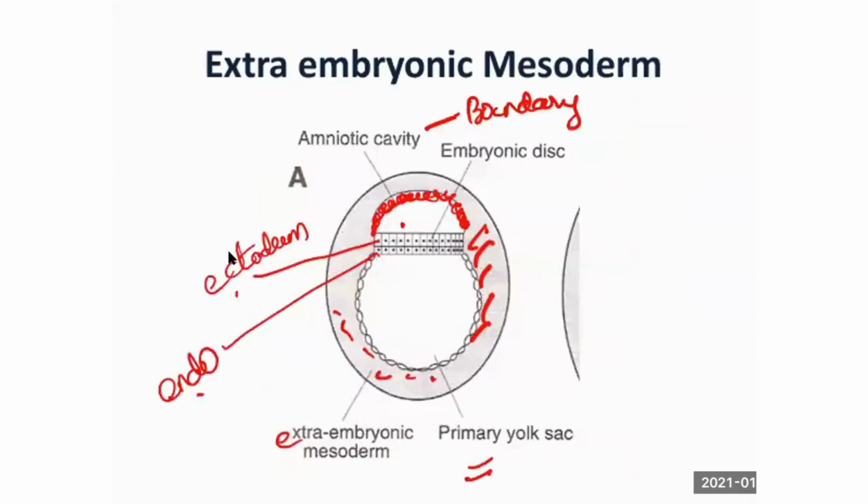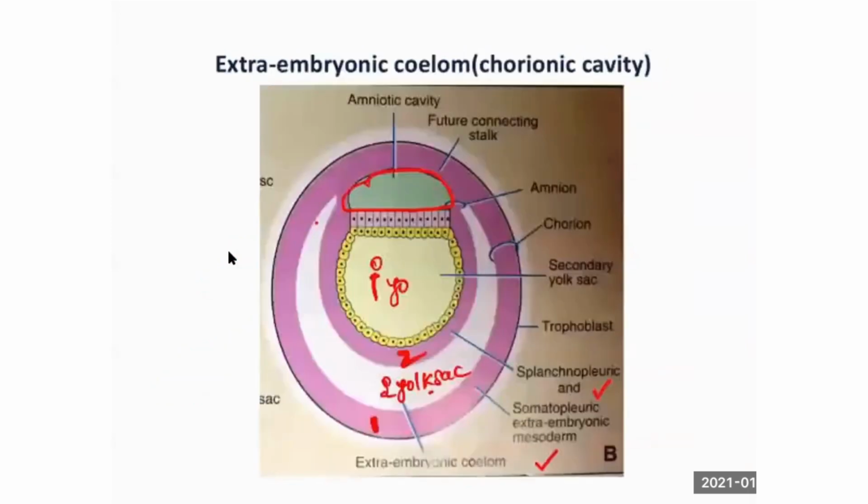Amniotic cavity boundary, you remember: epiblast, hypoblast, primary yolk sac. Up to this, it is given in this picture. Only once there is condensation of the cells, extra-embryonic mesoderm. Here cavitation is present, thereby two layers are formed, somatopleuric and splanchnopleuric. Segmentation is restricted only to the lateral areas and the inferior aspect, not extending above, not towards the amniotic cavity, not this area. Am I right? So this area is the future connecting stalk. There are two more. What is this called? The embryo. This area is called the embryoblast. Am I right?